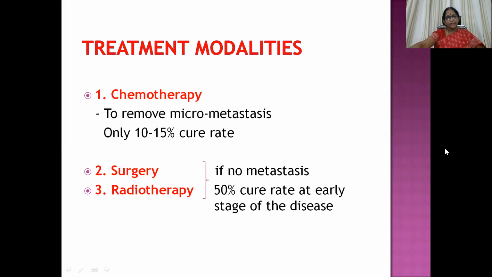These two modalities of treatment can give rise to a 50% cure rate at the early stage of the disease. Whereas chemotherapy is used basically to remove the micrometastasis that is still left over in certain cases, but it gives rise to only a 10 to 15% cure rate.